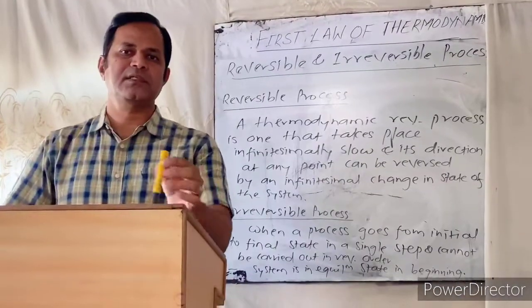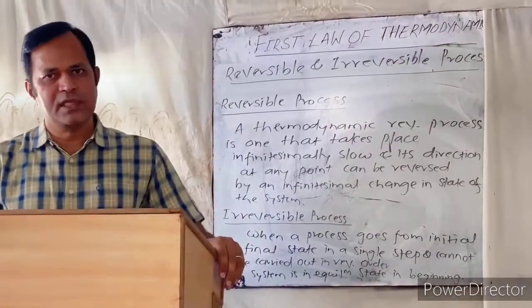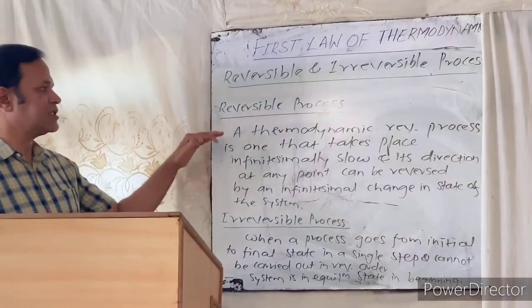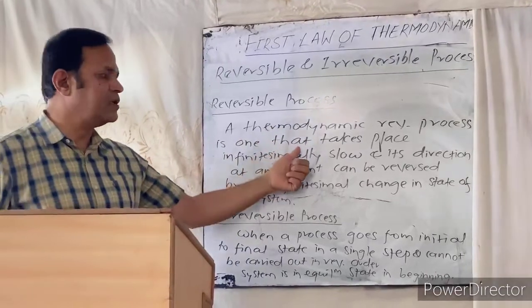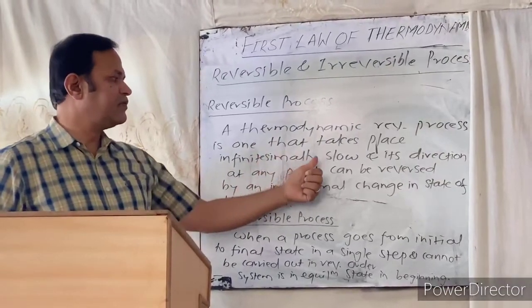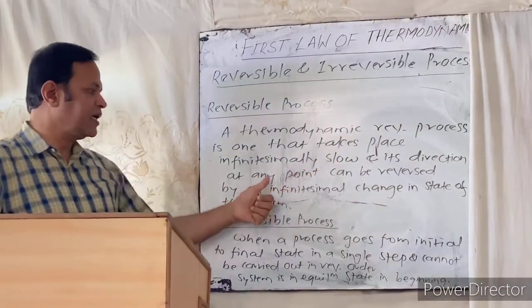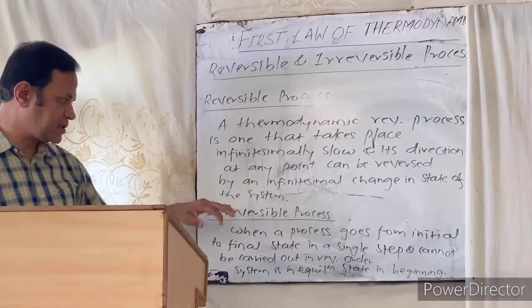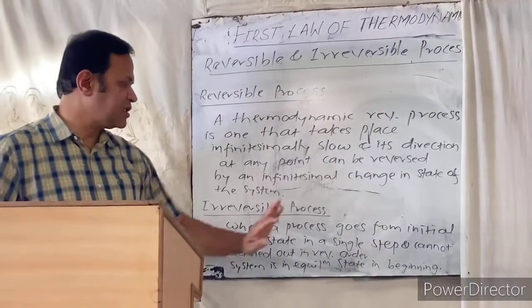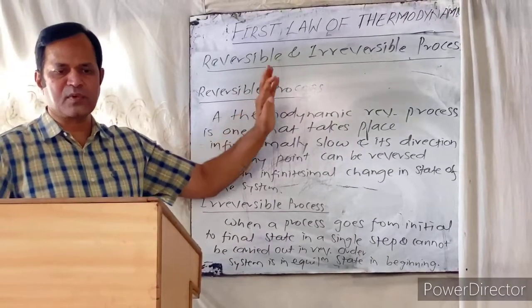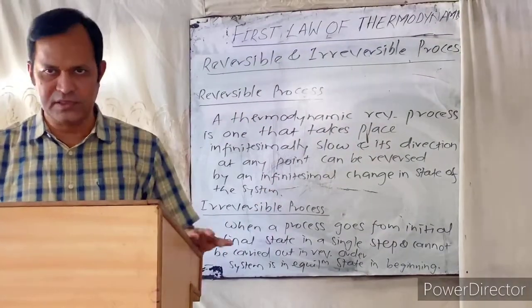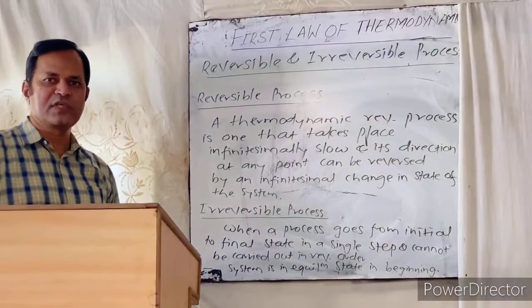The next part is reversible process and irreversible process. Now see what a reversible process is. A thermodynamic reversible process is one that takes place infinitesimally slowly, and its direction at any point can be reversed by an infinitesimal change in the state of the system. A reversible process is nothing but one at the equilibrium stage. It can be reversed from both directions.